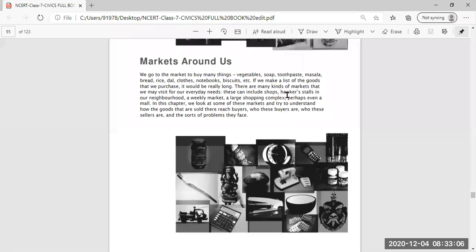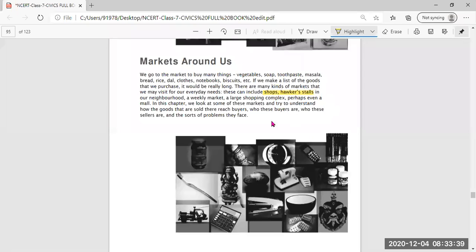And these different types of markets may be there to fulfill our everyday needs. These can be the shops in the nearby area of your locality. The hawkers' stall is there. That means the hawkers, the vendors, come to your house with their items,